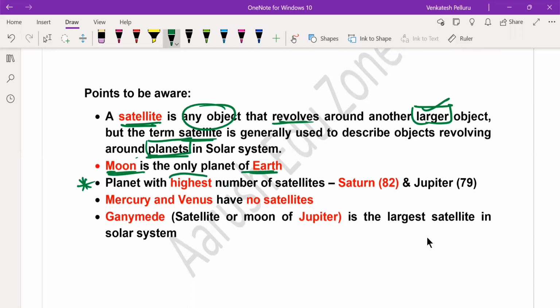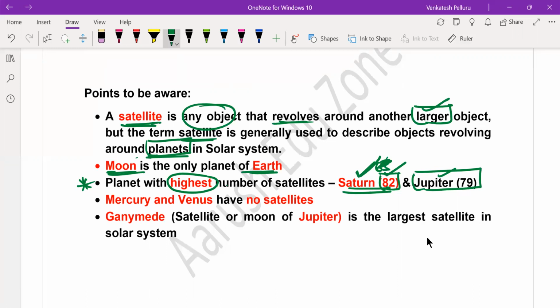The planet with the highest number of natural satellites is Saturn. Earlier it was Jupiter, but recently, because of major discoveries, Saturn crossed it. Earlier Saturn had only 63 or so, I think, but right now it is having 82. So the planet with the highest number of satellites is Saturn. It's 82, followed by Jupiter at 79. So further discoveries may change the answer. You have to follow them regularly, or you have to be updated regarding these facts, because earlier the answer was Jupiter, but at the current status, the answer is Saturn. In future, it may change.